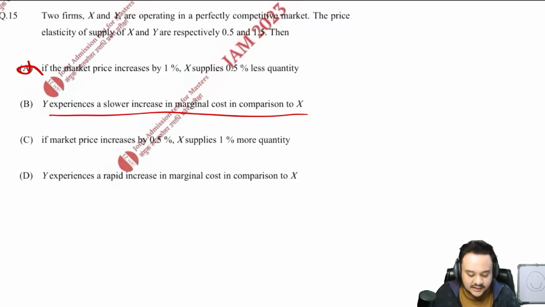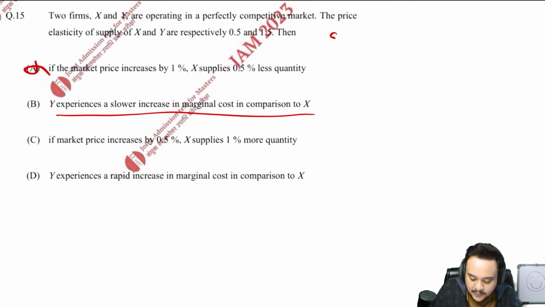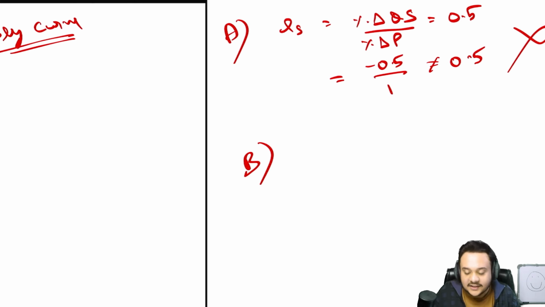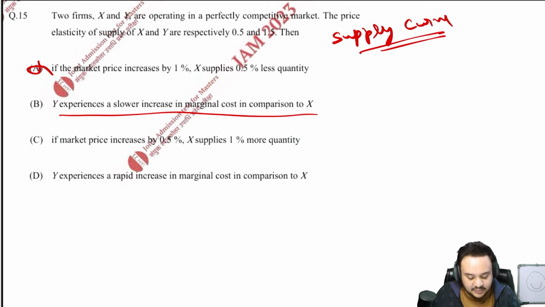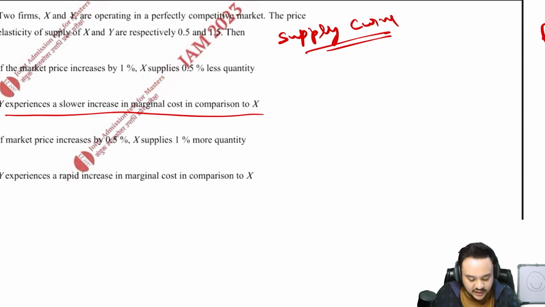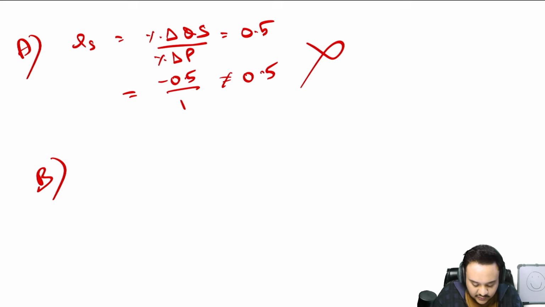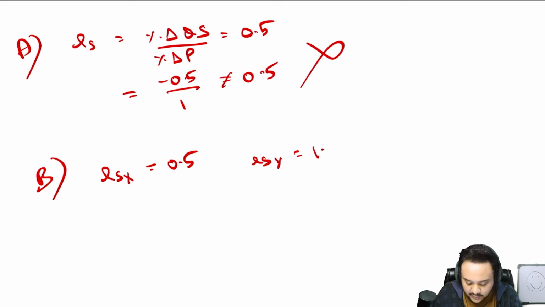The thing is that we are talking about the supply curve, and you know that the marginal cost curve is the supply curve. So we know that the elasticity of supply for X is 0.5 and elasticity of supply of Y is 1.5.